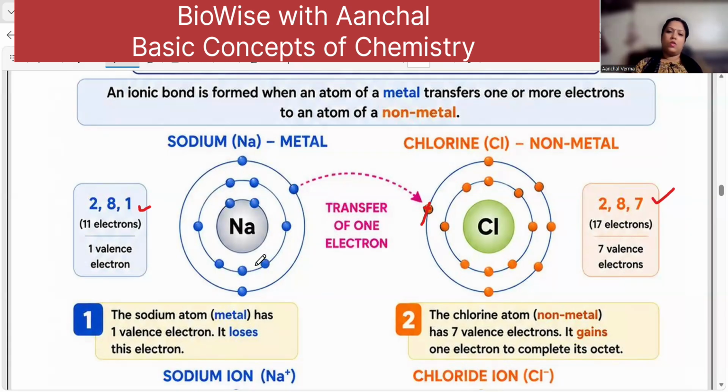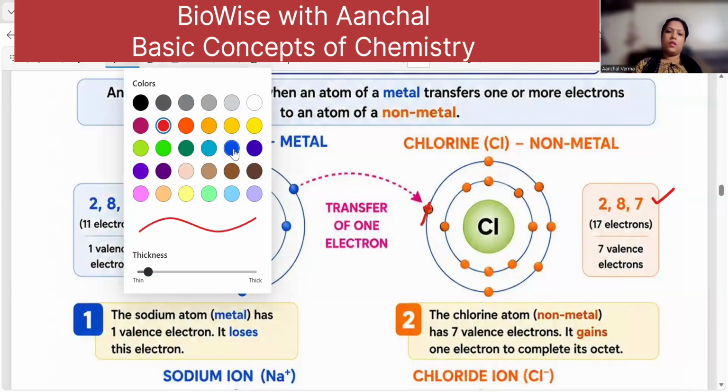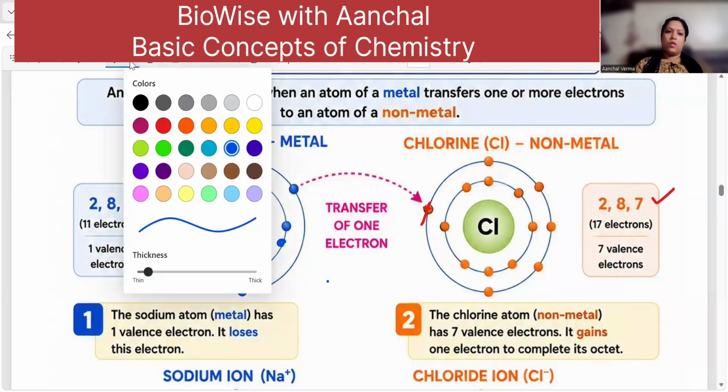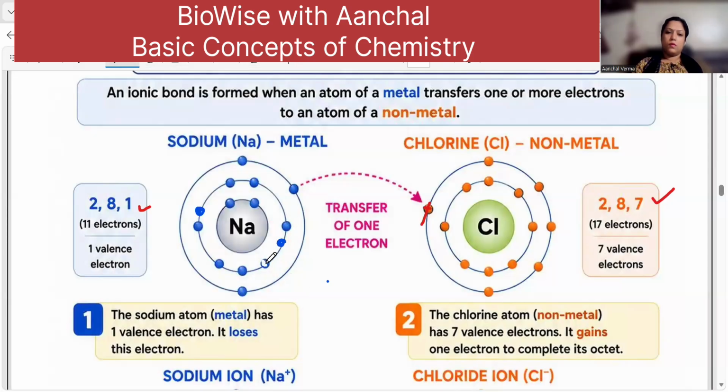You can see this 2, it should be here. 2, 2, okay, and 2. There is an issue in the diagram. And there is one electron extra, 2, 8, 1, right? 2, 8, 1.